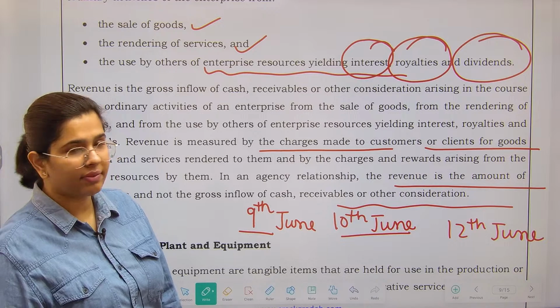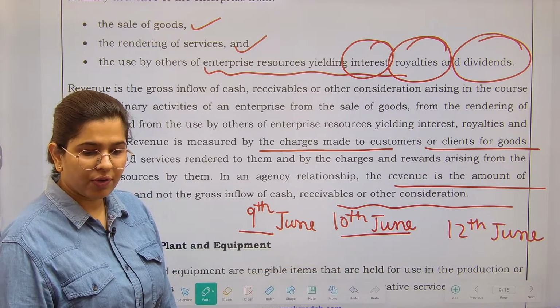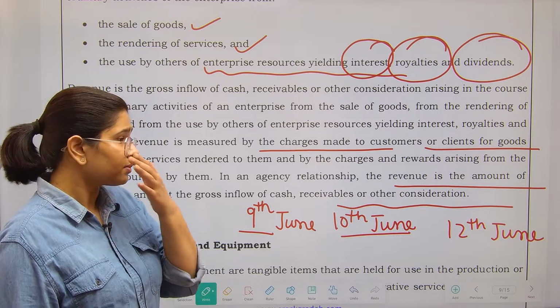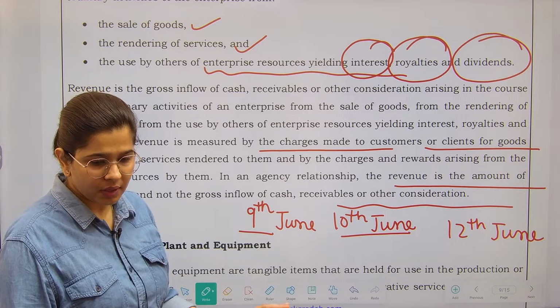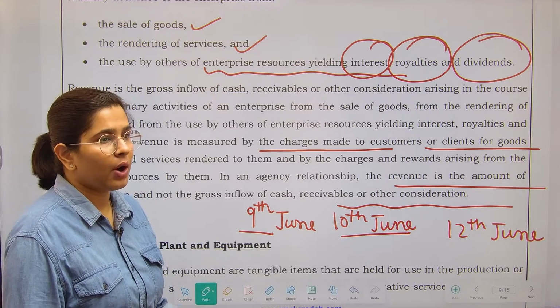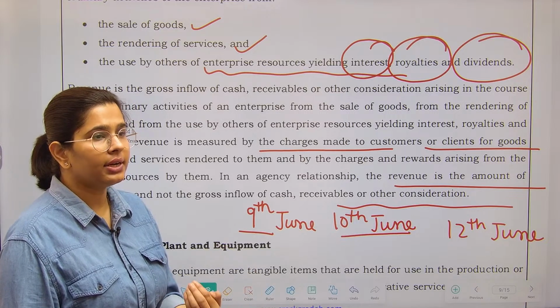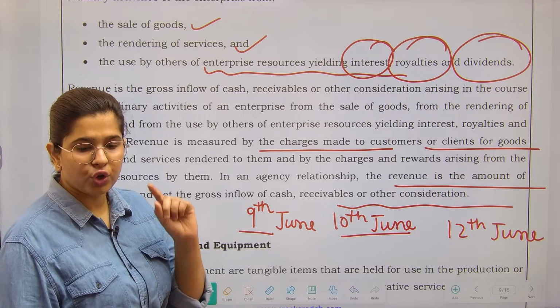I shall do the revenue recognition on 12th of June. On which day? On 12th of June. Okay. Why will this be done? I'll tell you. When you raise the invoice, on that day all the risk and liabilities will transfer from you to your customers.